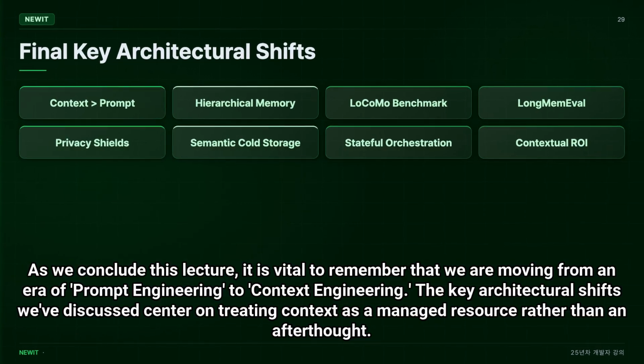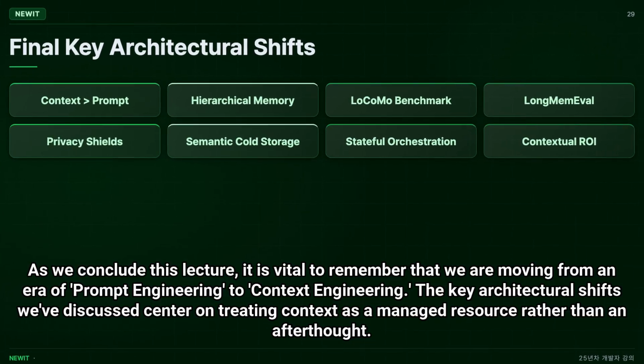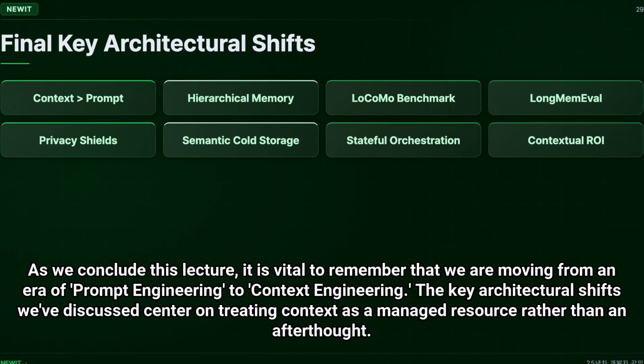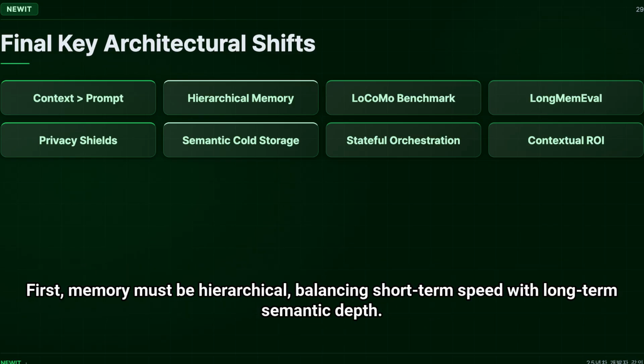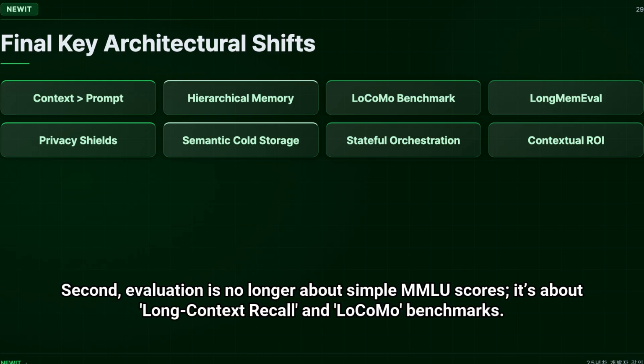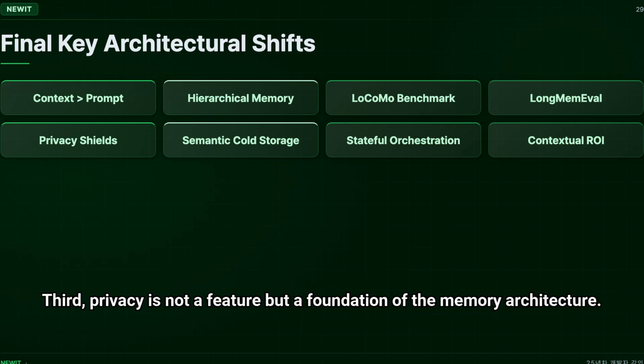As we conclude this lecture, it is vital to remember that we are moving from an era of prompt engineering to context engineering. The key architectural shifts we've discussed center on treating context as a managed resource rather than an afterthought. First, memory must be hierarchical, balancing short-term speed with long-term semantic depth. Second, evaluation is no longer about simple MMLU scores. It's about long context recall and LoCoMo benchmarks. Third, privacy is not a feature, but a foundation of the memory architecture.